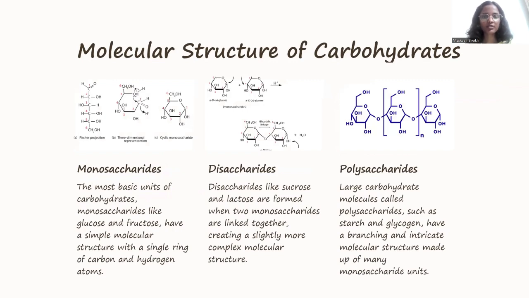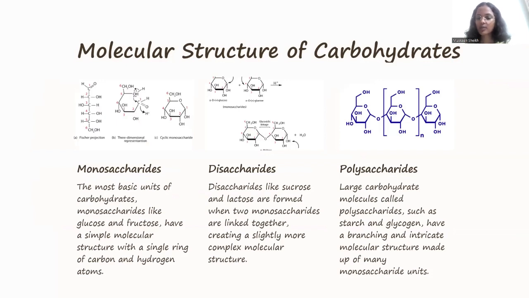Let's see the molecular structure of carbohydrates. Monosaccharides, the most basic units of carbohydrates. Monosaccharides like glucose and fructose have a simple molecular structure with a single ring of carbon and hydrogen atoms. Disaccharides, these are like sucrose and lactose. They are formed when two monosaccharides are linked together, creating a slightly more complex molecular structure.